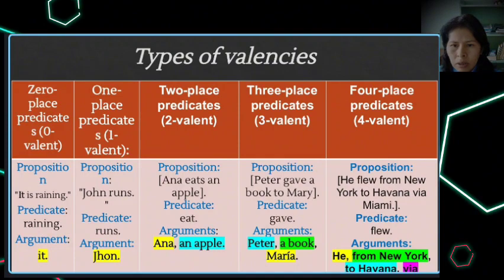So in this case, the arguments will be Peter, a book, and Mary. Finally, the four-place predicate, in which we have four arguments, is less common, but it can also happen. So in our example, we have he flew from New York to Havana via Miami. In this case, the arguments will be he, from New York, to Havana, and via Miami.